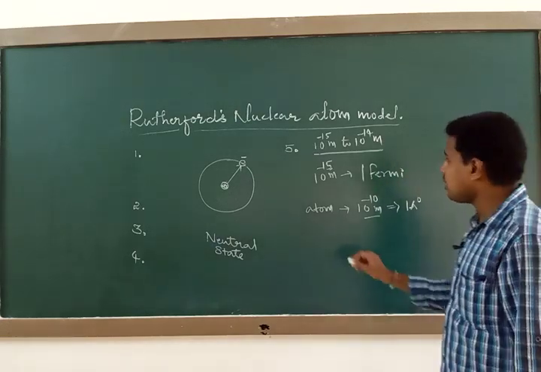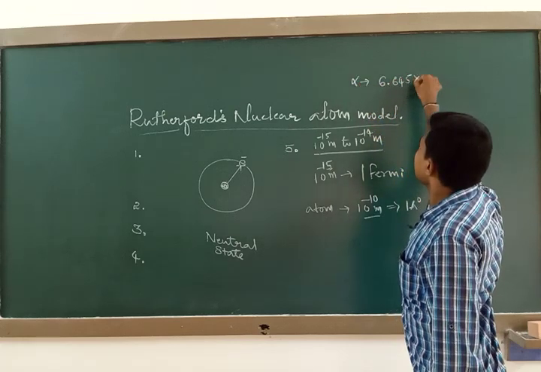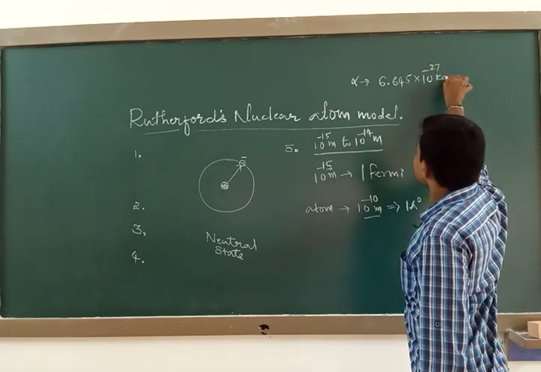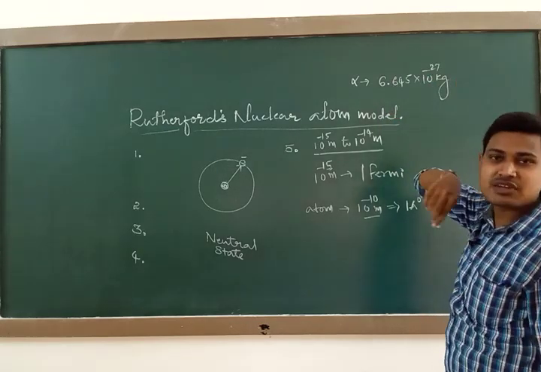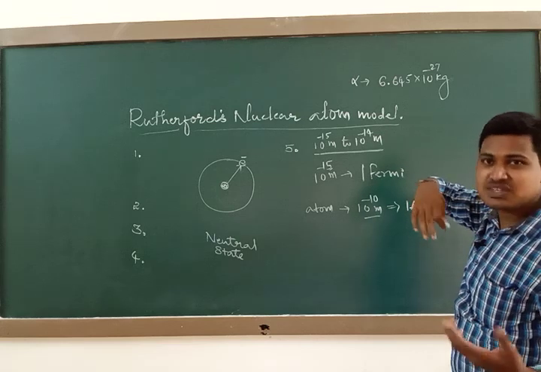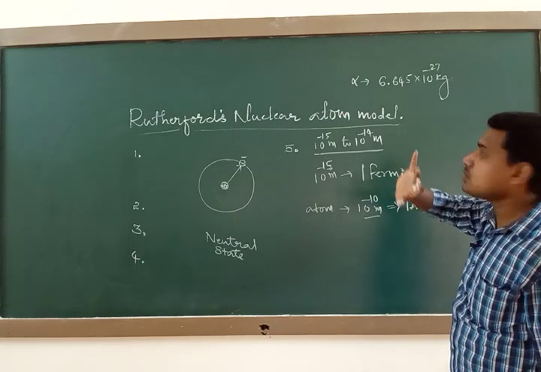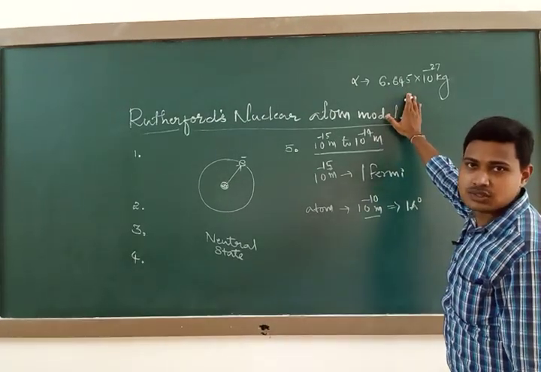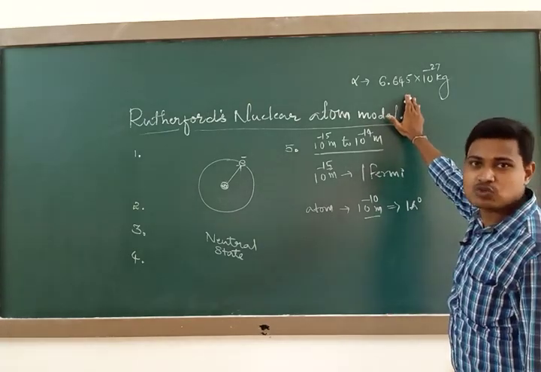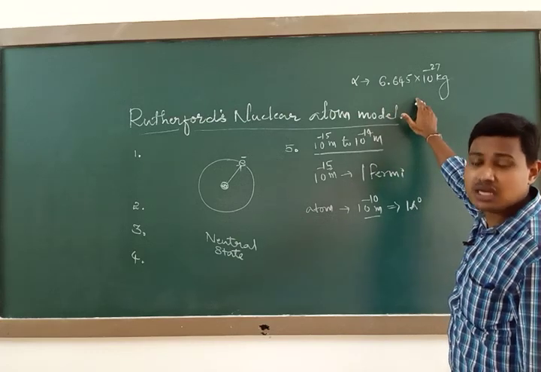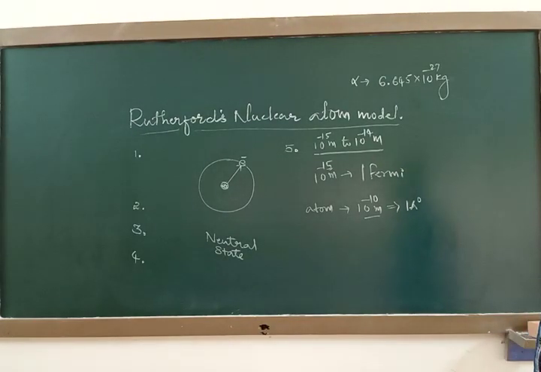Why? Because the alpha particle has a mass of around 6.645 into 10 power minus 27 kg, and remember, the mass of the electron is 9.1 into 10 power minus 31 kg. So here they are telling that the effect of the alpha particle on the atomic electron will be negligible. They have taken this into consideration while explaining their alpha particle scattering experiment as well as their atomic model. Is it clear?